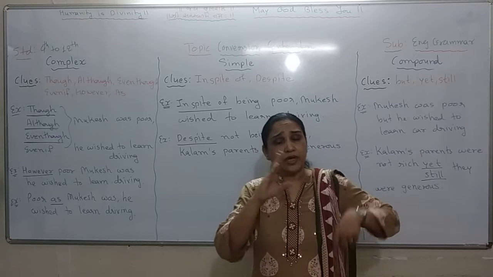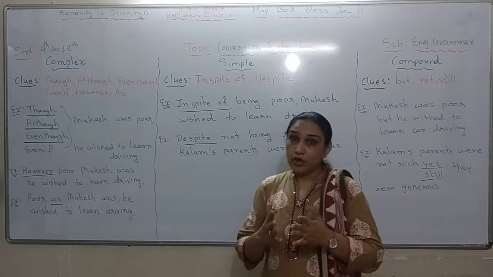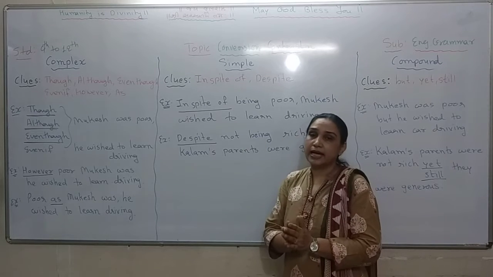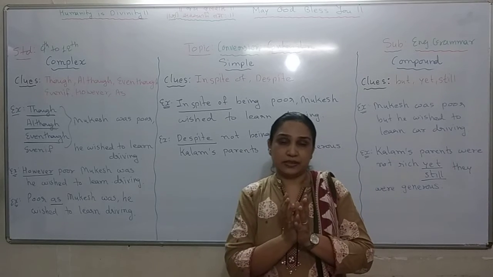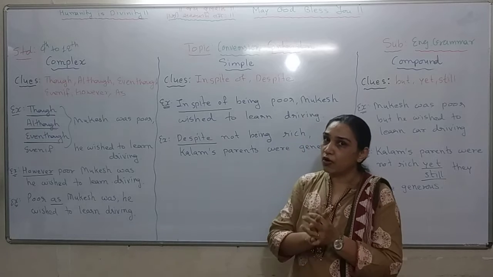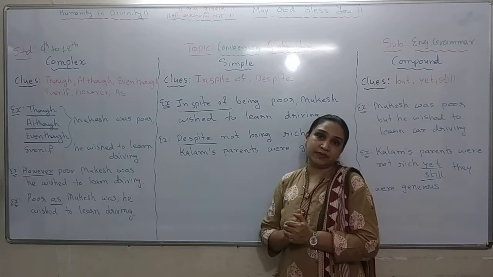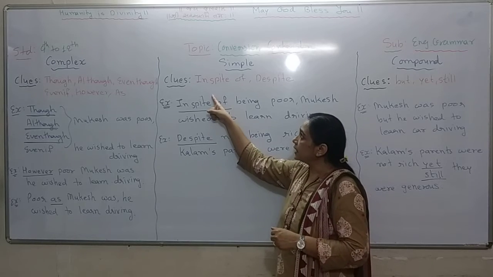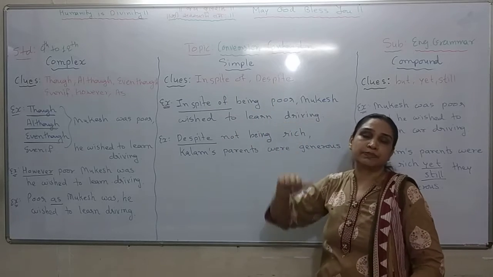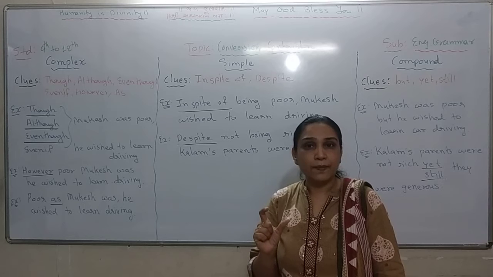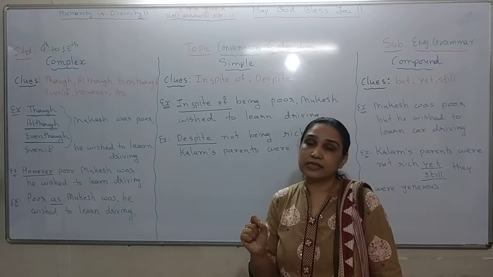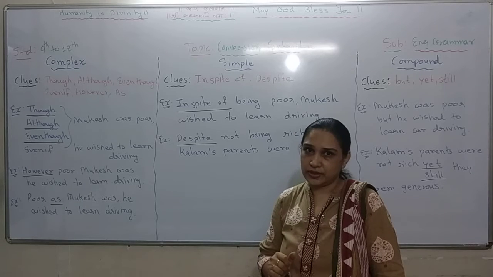Now, if we go for the clues, then for simple sentences, if the sentence has the meaning of contrast, the sentence is having the topic of contrast. In a simple type of sentence, it must have one of two phrases: in spite of or despite. These are the phrases which we can use to make a simple sentence having the sense of contrast.